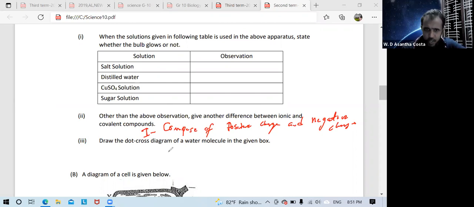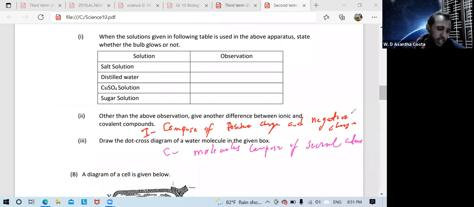Covalent compounds, you can write, mostly exist as molecules composed of several atoms.